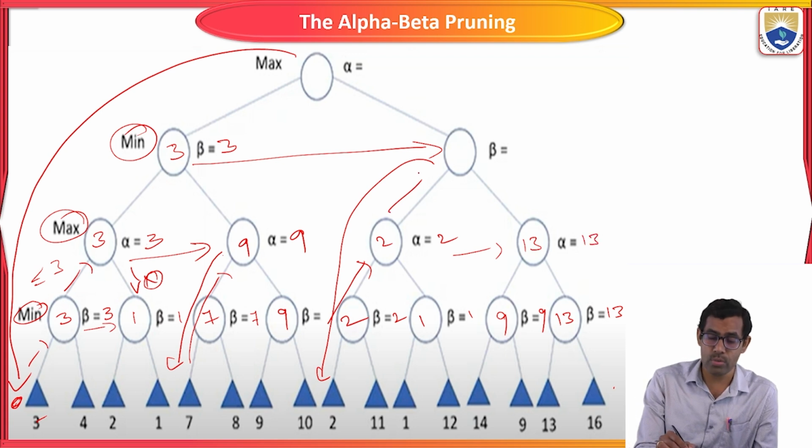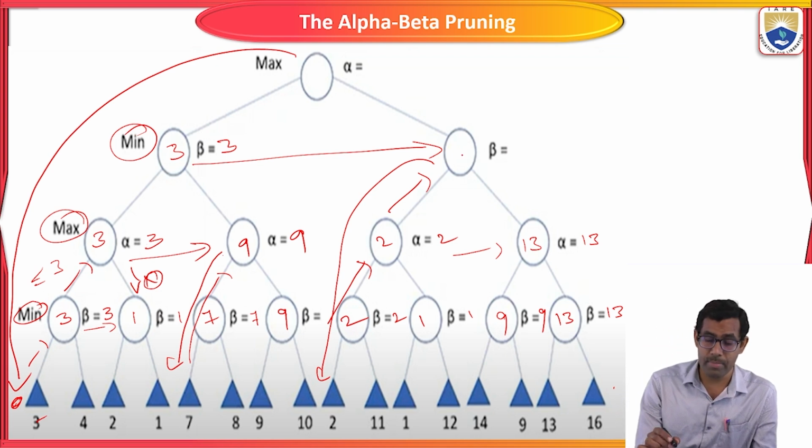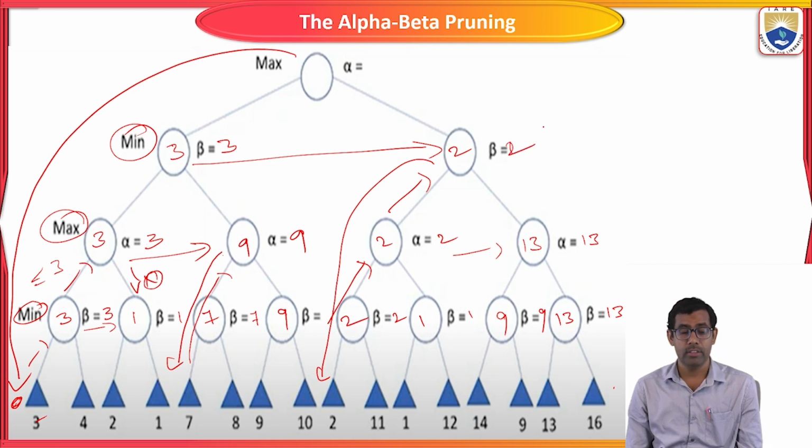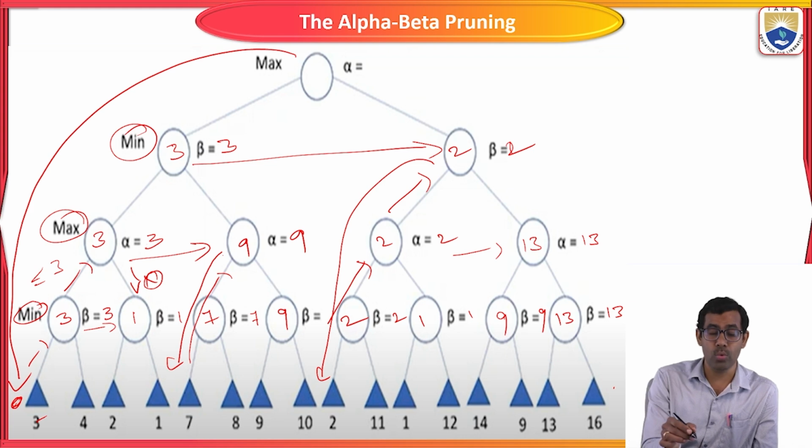Again we have to use backtracking. We have to move to this node. Then what is the beta value? Beta value is a minimum. I already said that a beta value is always a minimum and an alpha value is a maximum. So what is the minimum value? 2, based on your values 2 and 13. We have to keep 2. So with 2, we have to find the next root node value.